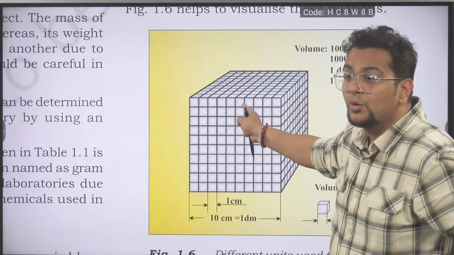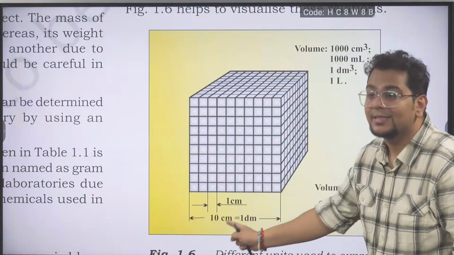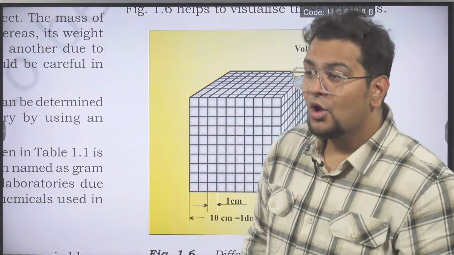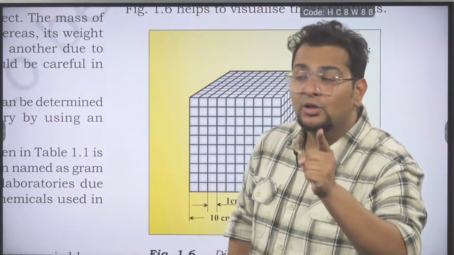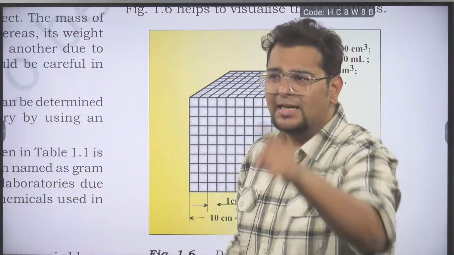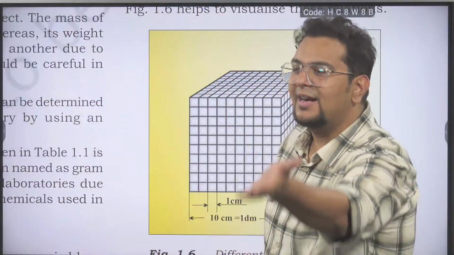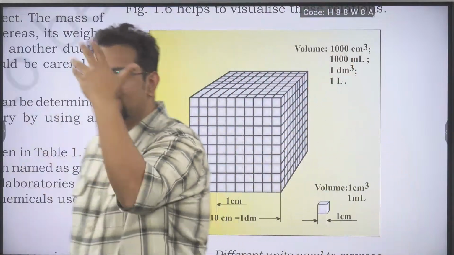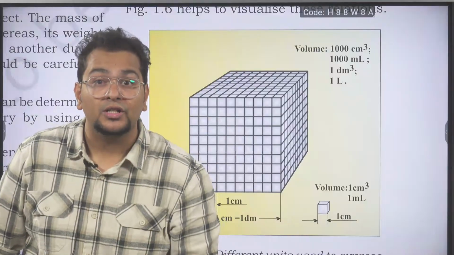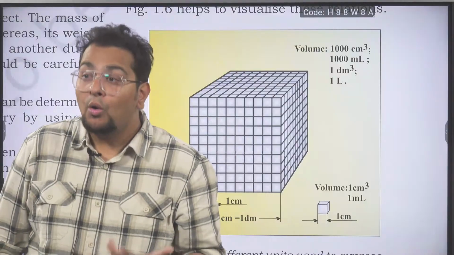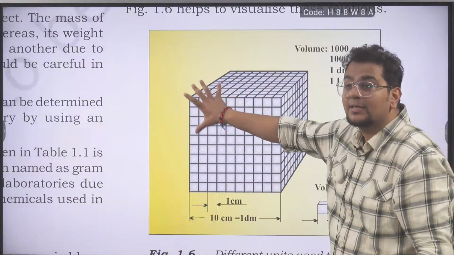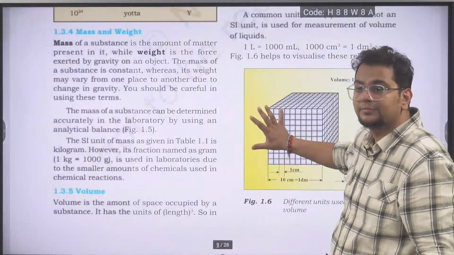If you are able to understand how much is 1 decimeter, the centimeter relation, how they combine into volume, and on this one day a question will come, and throughout the country people will break the bangle. Chemistry came tough, chemistry came tough. At that time you will be smiling. This is what we read in the introduction week only, sir. How tough? Easy, tak tak tak tak, and people will open the mouth and see your face. This much they know. How? Getting, brother? If you are able to imagine this, my today's main job is over.